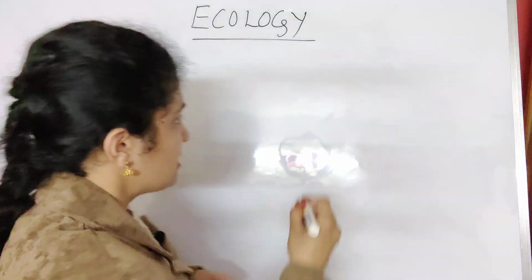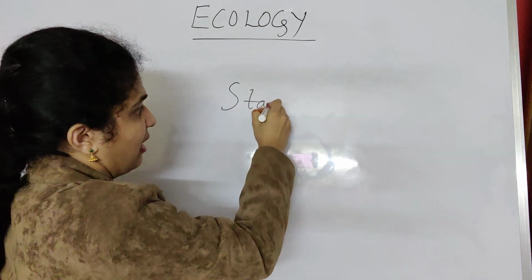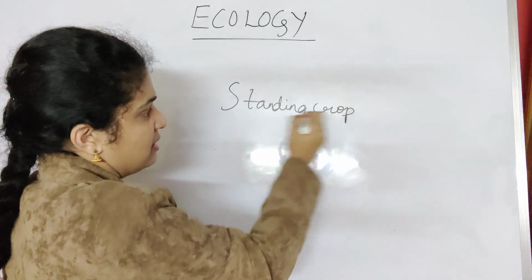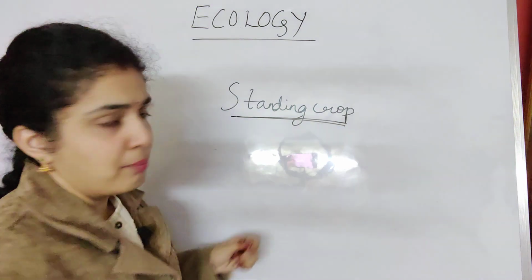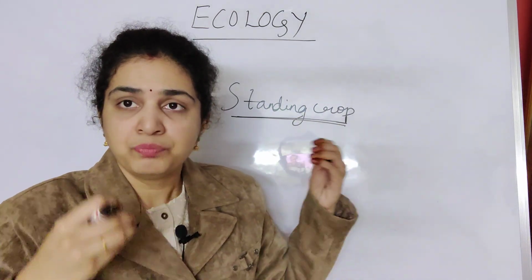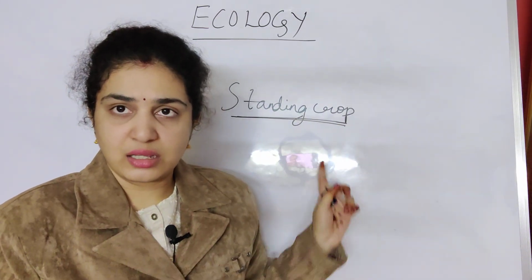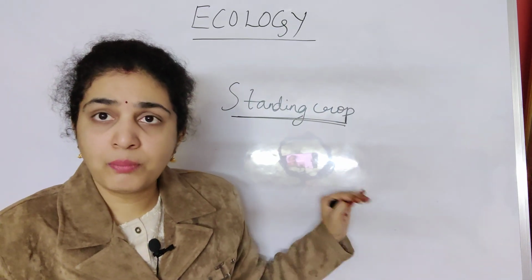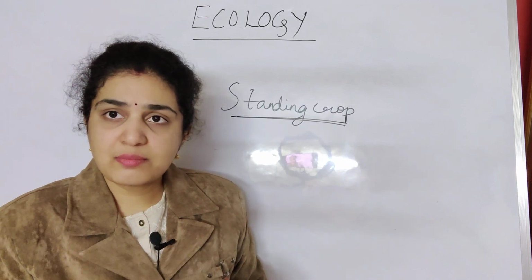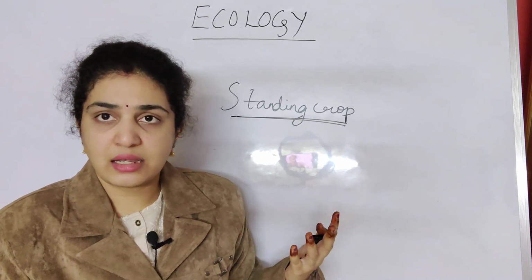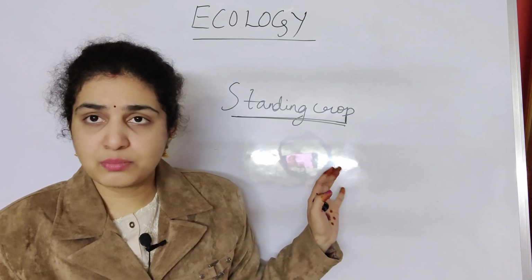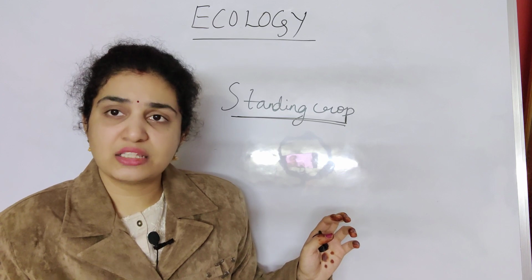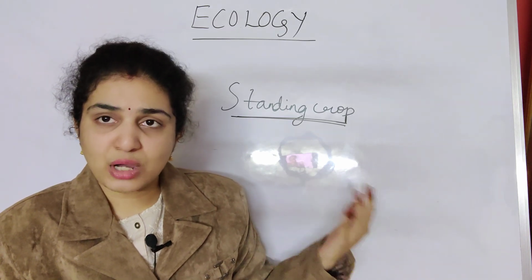And then what is standing crop? I have told you, standing crop is the amount of energy or biomass that is transferred from one trophic level to another trophic level.